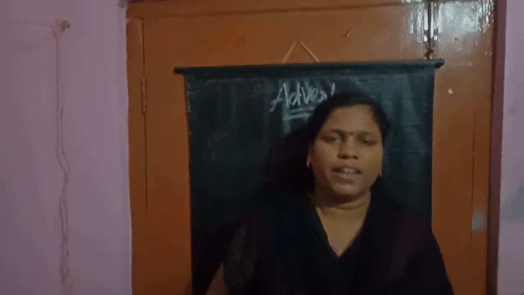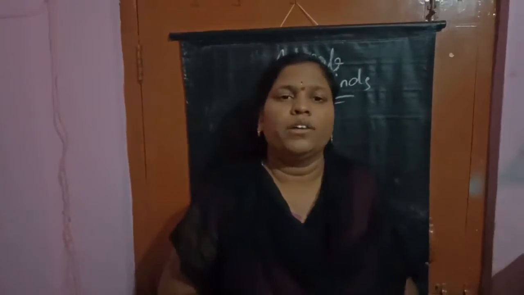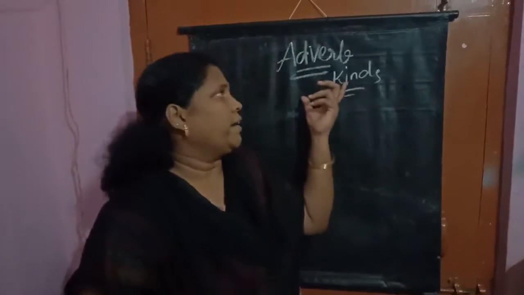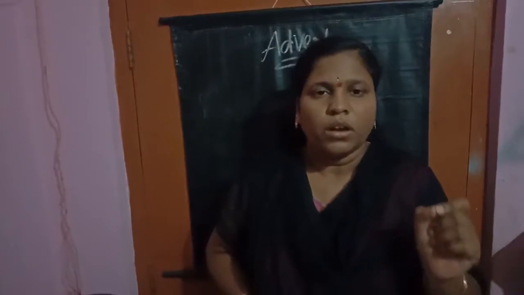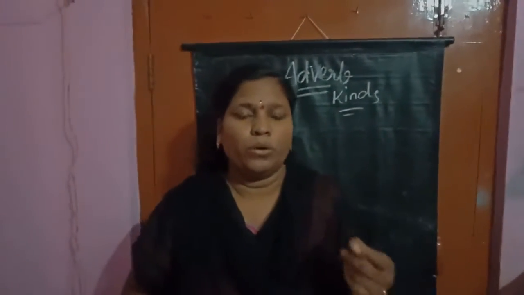What are we discussing? We are discussing the grammar part. Yes, we have completed the verbs and the forms of verbs. Today we are going to learn about kinds of adverbs. What is an adverb? An adverb is a word which tells more about adjectives, verbs, or other adverbs.